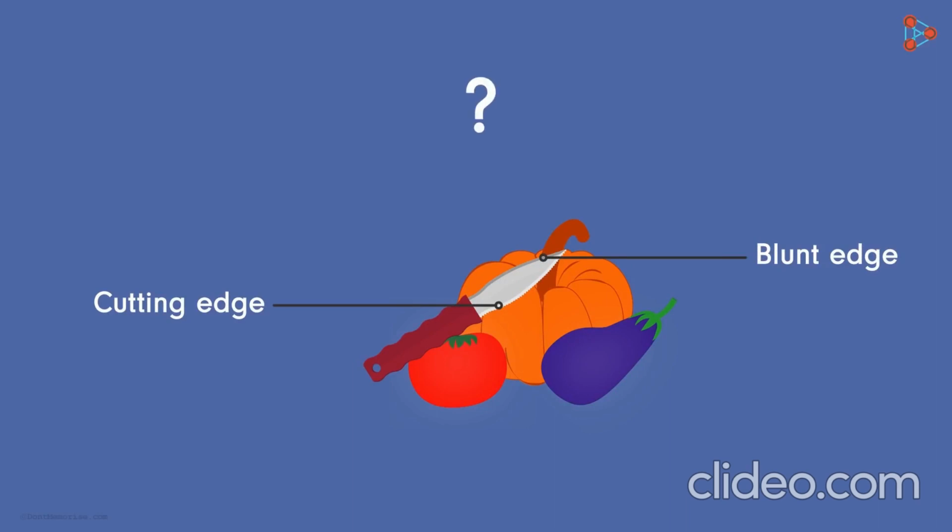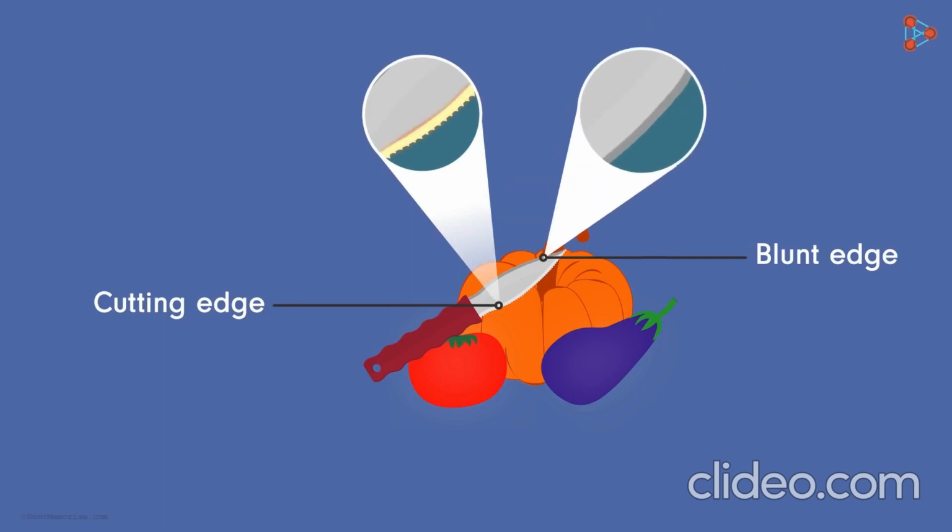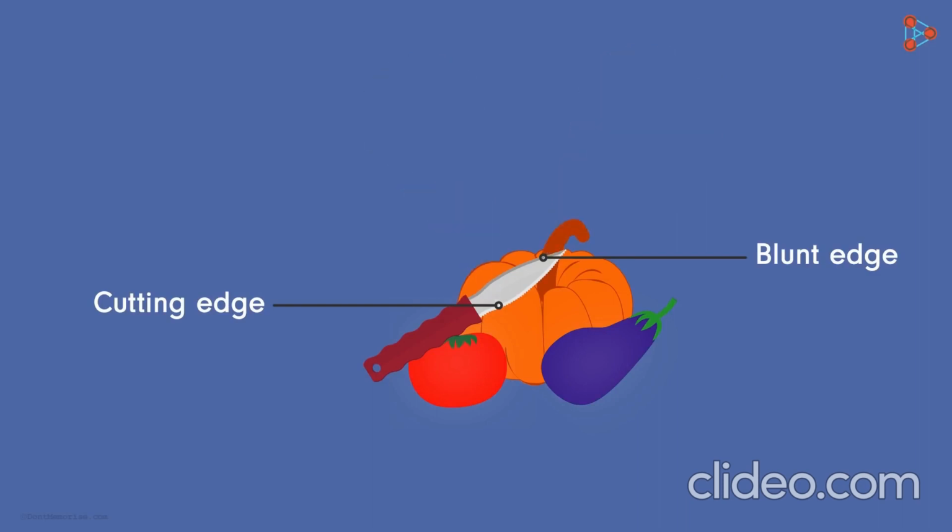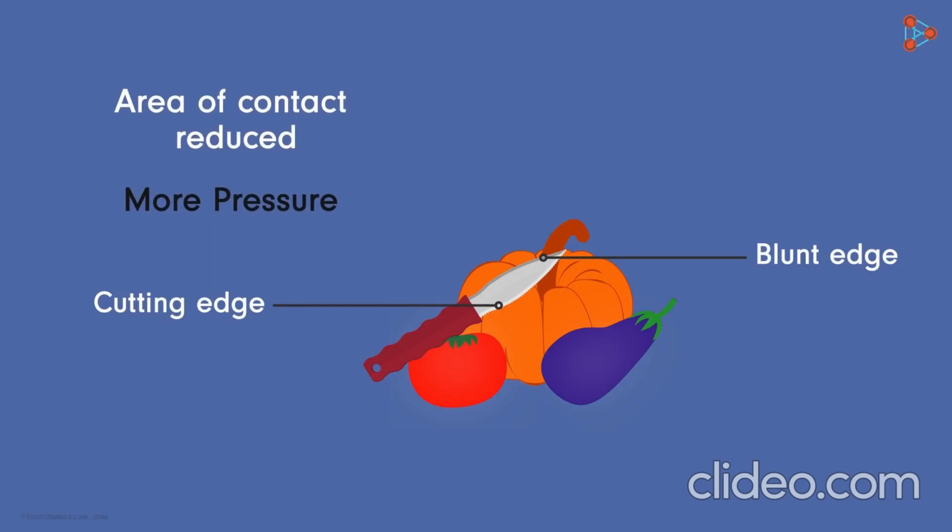Well, at first sight, the two edges might look the same to us. But if you look at them carefully, the cutting edge has small triangle-like shapes with sharp outer points. The other edge has none of these. So if you cut a vegetable with a cutting edge, the area of contact between the vegetable and the knife is greatly reduced. Hence, more pressure is applied on the vegetables using the cutting edge of the knife.